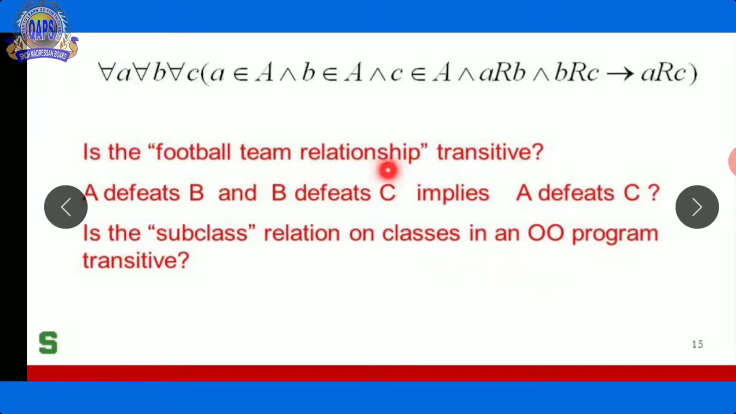Three questions arise here. The first is about football team relations. The second is: A defeats B, B defeats C and A defeats C. This is the same question as before. And the last one is about subclasses of a class.